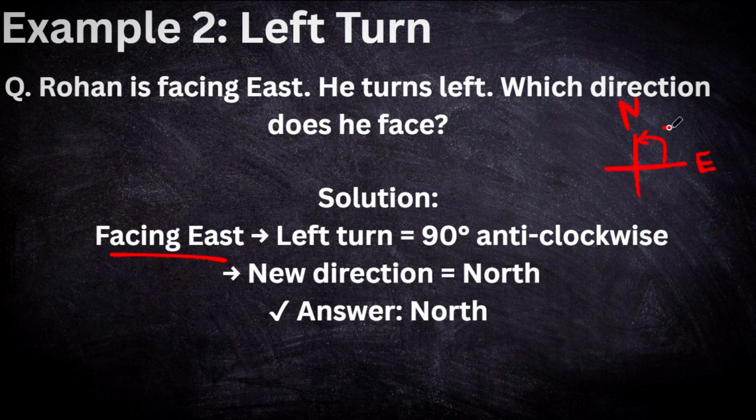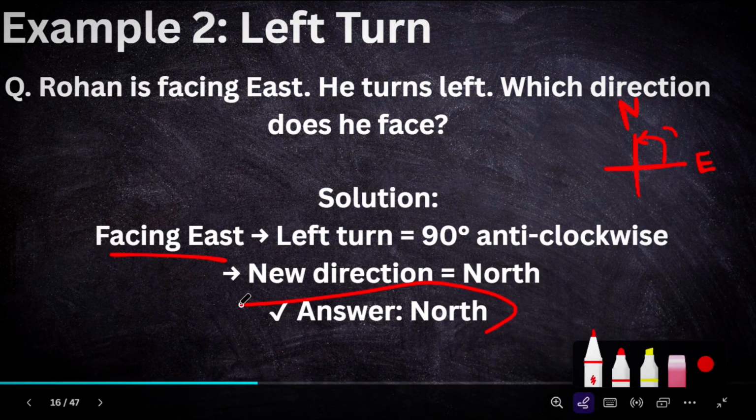The person was facing the east side. The person turns left. When we turn left, it is the anti-clockwise direction. In that anti-clockwise direction, which direction does he face? First of all, the person turns to the left, which means he turns 90 degree anti-clockwise. So the new direction is north. So the answer is north.